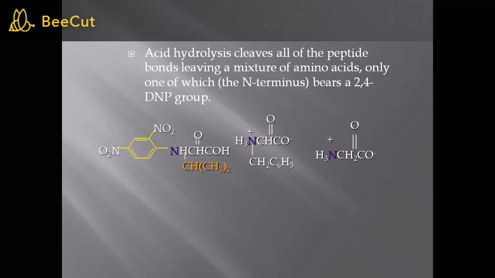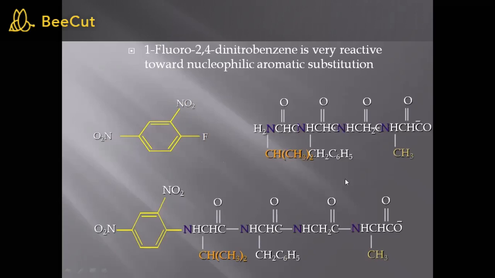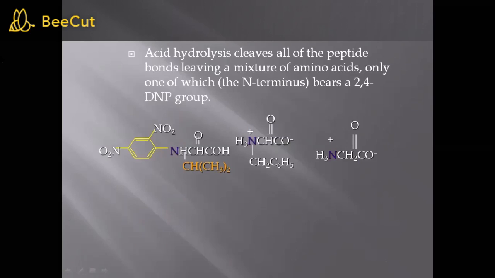So acid hydrolysis will leave a mixture of amino acids. Previously we have seen the amino acids which are present in the polypeptide chain. So upon hydrolysis, what will happen? It will release the amino acid mixture.